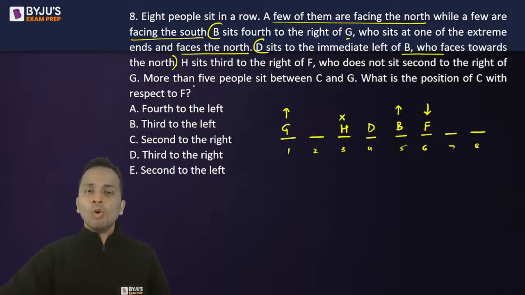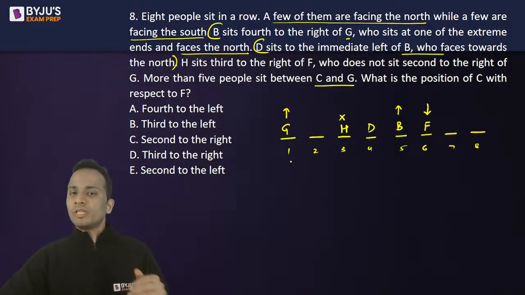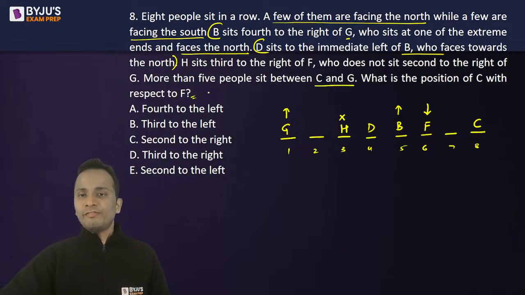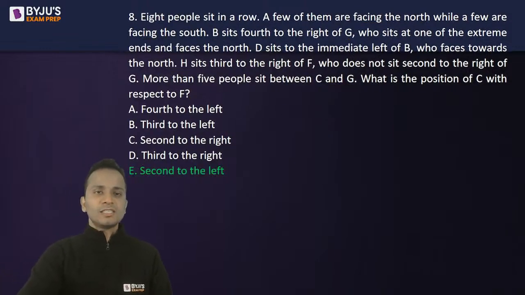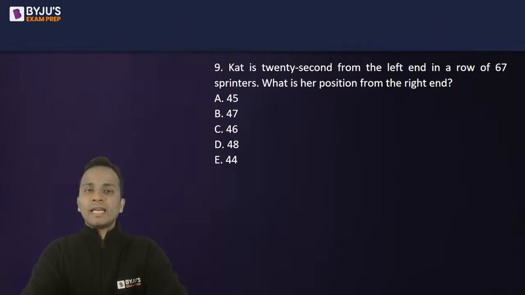More than 5 people sit between C and G. C और G के बीच में more than 5. More than 5 means minimum 6 होने चाहिए. G चेयर नंबर 1 पे बैठा है तो C चेयर नंबर 8 पे ही हो सकता है. That's it. Question is, what is the position of C with respect to F? F के left में है C and second. So answer will be second to the left. That is option E. Okay, that's it. Question number 8, correct answer is option E. All right. Let's move on and look at our next question, question number 9.